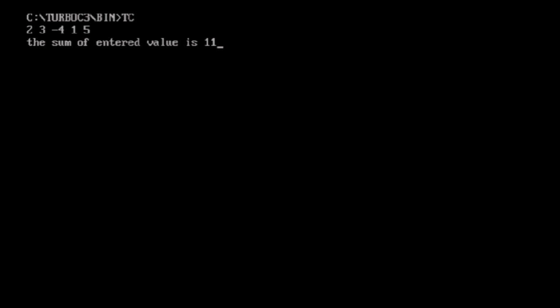Just because whenever we enter -4, it skips the next part and goes to the start of the loop. So it skips the remaining part, and so there is only summation of positive numbers. So 2 plus 3 plus 1 plus 5 is equal to 11. So this is how we can use continue.